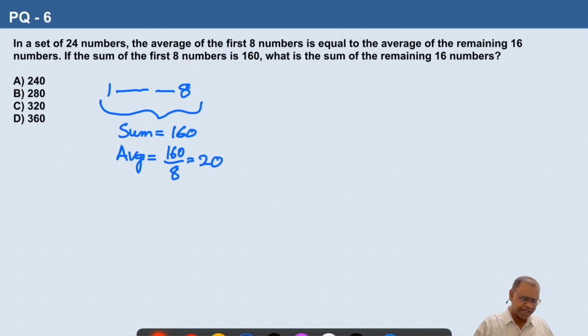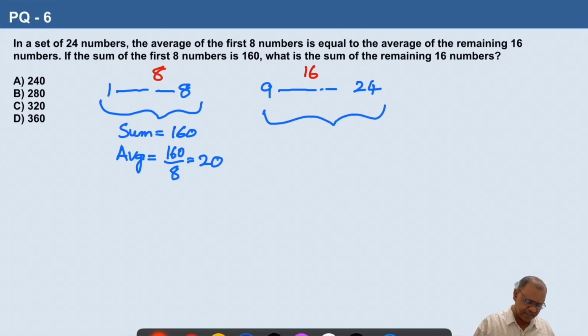Then the remaining numbers, total there are 24. So the remaining numbers from 9 to 24. So these are 8 numbers and these are 16 numbers. So for these 16 numbers also, the average is 20. They have the same average according to the question. So according to the question, the average of the remaining 16 numbers is also 20. So the question is, what is the sum of the remaining 16 numbers?